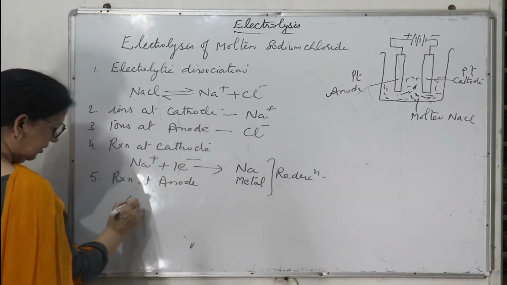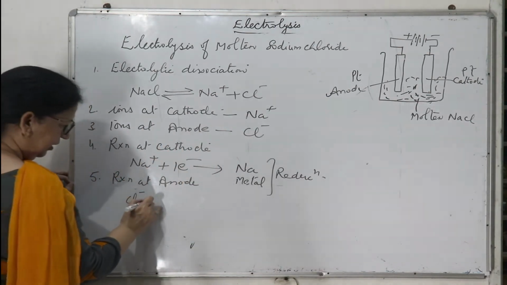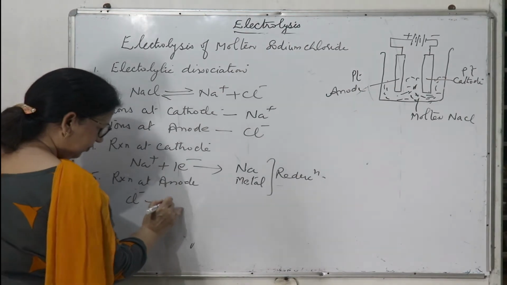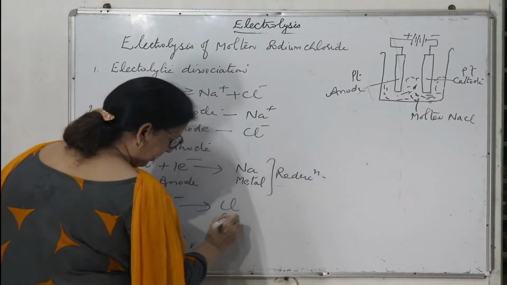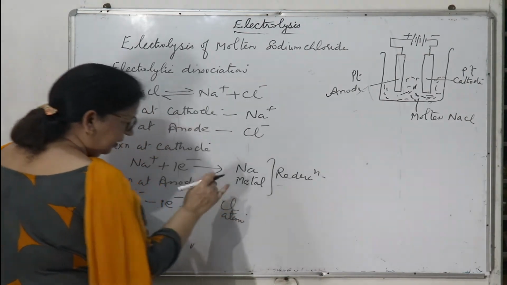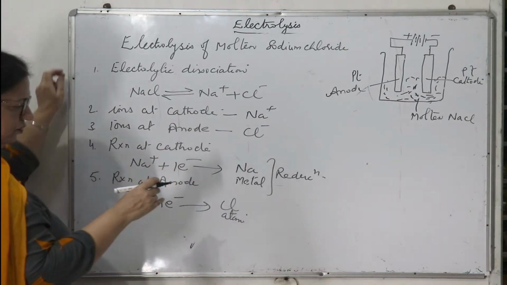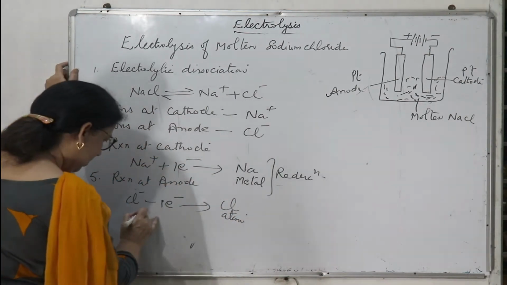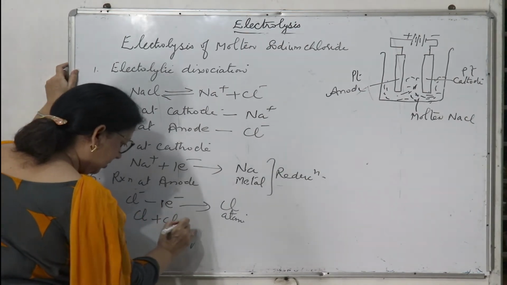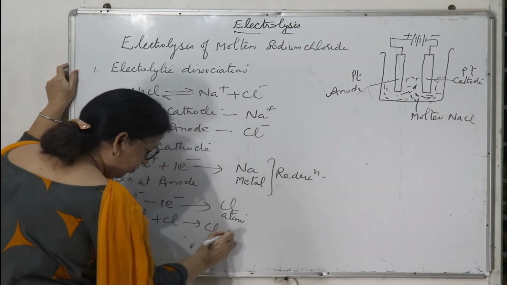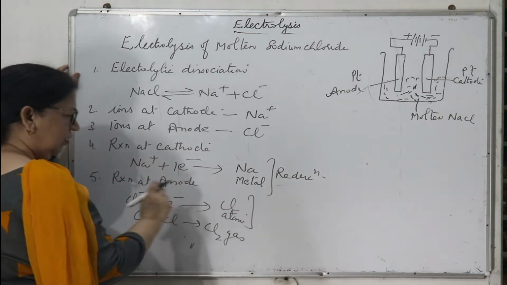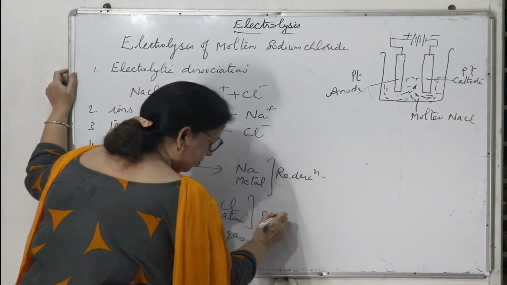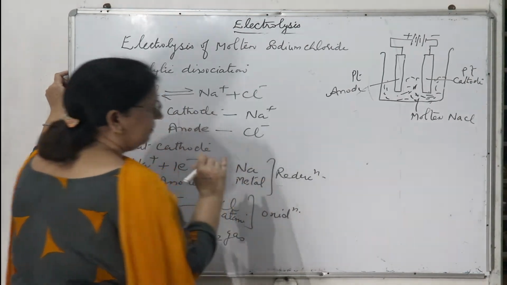Chloride ions will lose one electron and become Cl atom. Non-metallic elements do not exist in atomic form, so one Cl plus another Cl gives Cl2 gas. This process where loss of electron takes place is called oxidation.